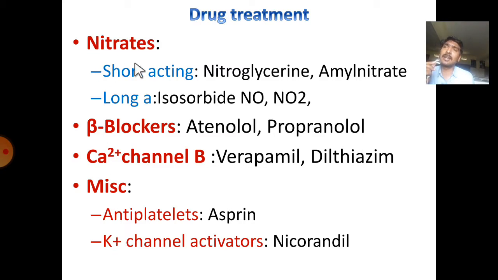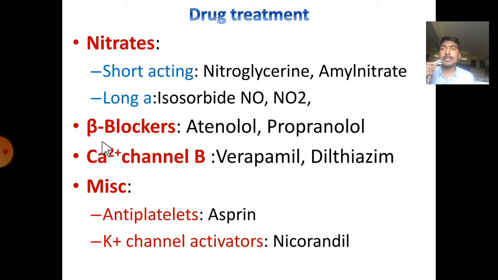Foremost important are nitrates. They are again divided into short acting and long acting. Nitroglycerin and amyl nitrite are short acting, that means they work for a few minutes, 5 to 10 minutes. Long acting drugs are isosorbide mononitrate and isosorbide dinitrate, which work for 30 to 60 minutes. Then beta blockers: atenolol, metoprolol. Calcium channel blockers: verapamil, diltiazem. Miscellaneous drugs are antiplatelets, aspirin, and potassium channel activators, nicorandil.